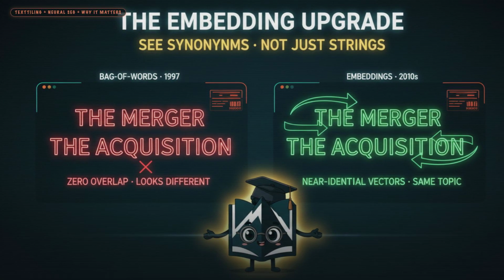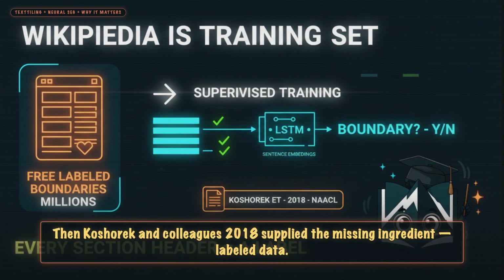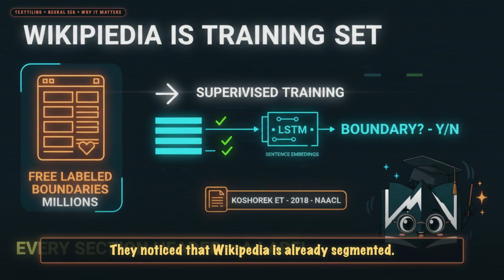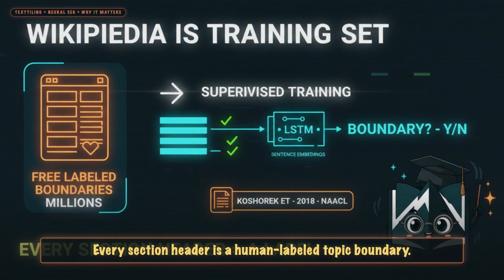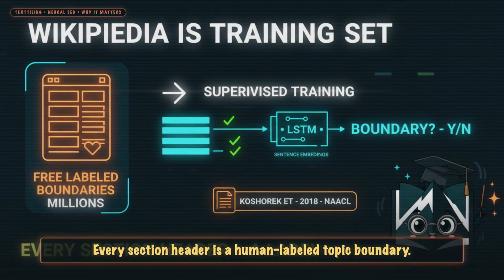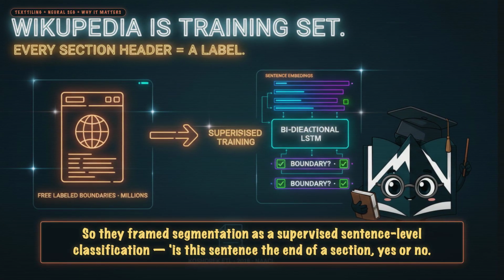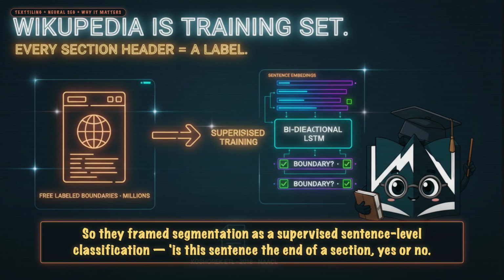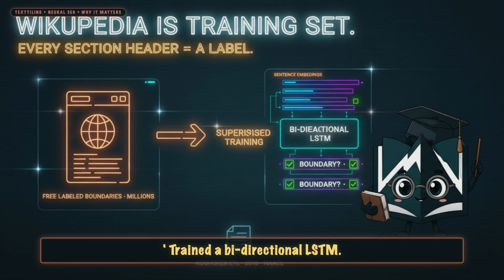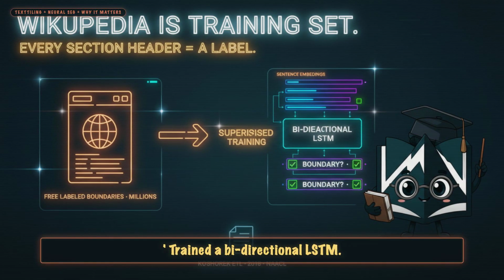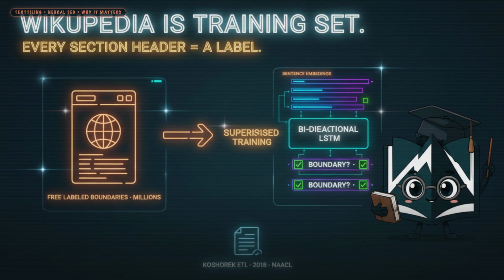Embeddings can. Then Koshorek and colleagues 2018 supplied the missing ingredient, labeled data. They noticed that Wikipedia is already segmented. Every section header is a human-labeled topic boundary, millions of them, free. So they framed segmentation as a supervised sentence-level classification. Is this sentence the end of a section? Yes or no? Trained a bidirectional LSTM. Later, transformer versions, state-of-the-art overnight.